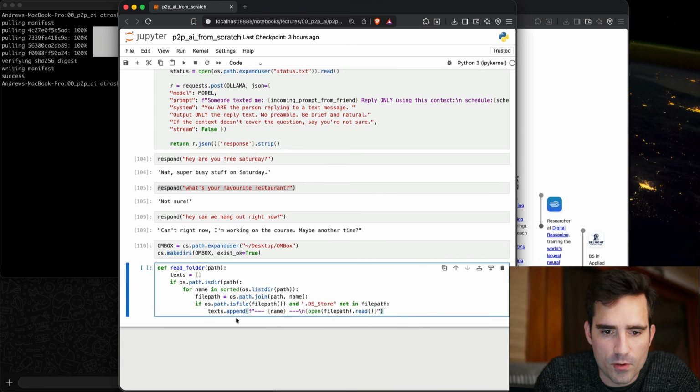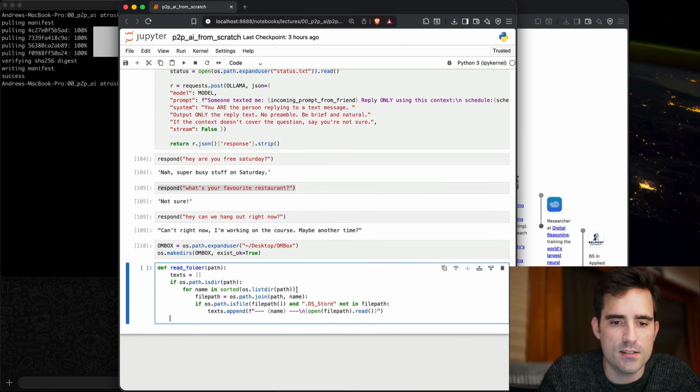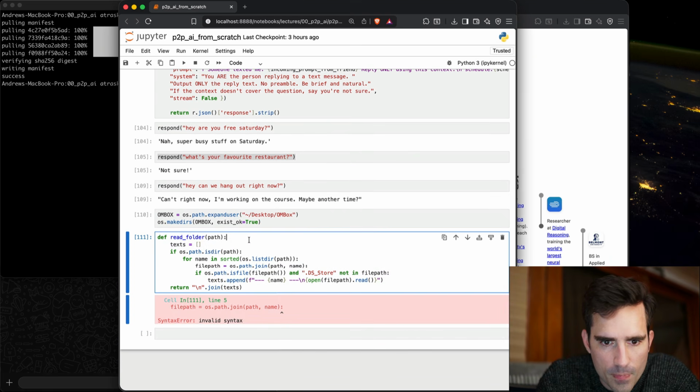So basically, go through each file in the folder, append the file name with the file contents into a list. So that forms this list of strings, and then concatenate these list of strings together with a new line in between each. And there you go.